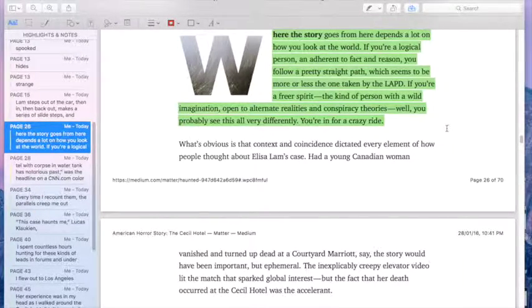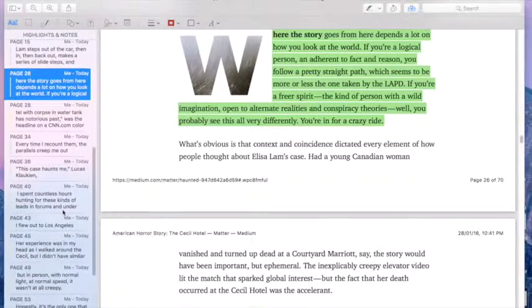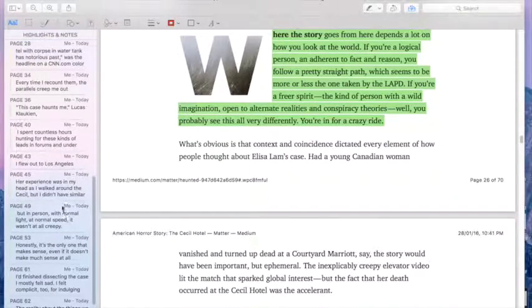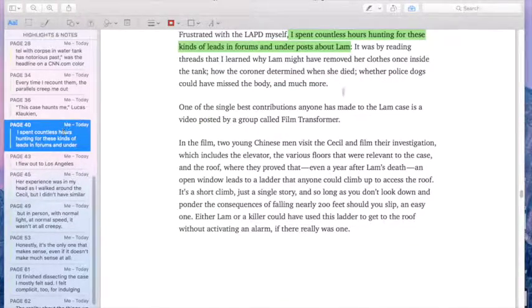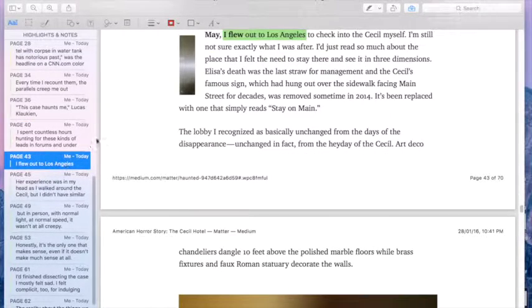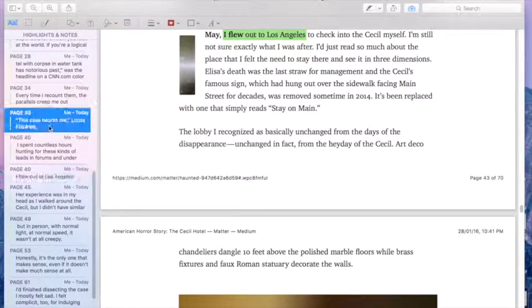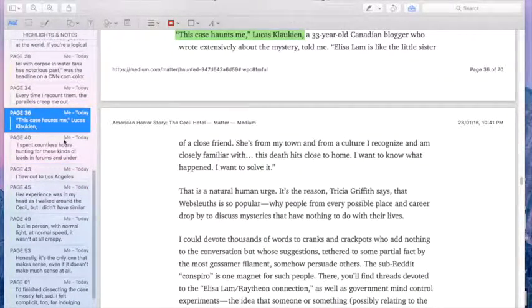The author himself presents a lot of interpretive bias too, because first he is really involved in the case to the point that he goes and visits the hotel to see the scene of the crime himself, and he spends hours looking for different theories about this mystery. He selects the stories that he chooses to portray. For example, here he does an interview with Lucas Clokian, a Canadian blogger, and interviews always lead to certain biases according to the information that the author wants to convey.